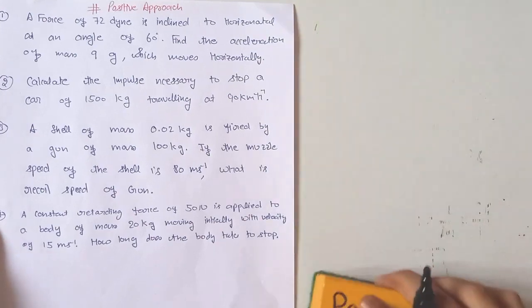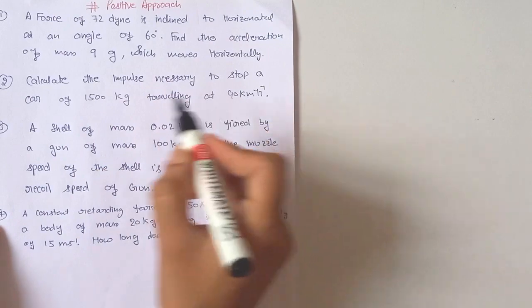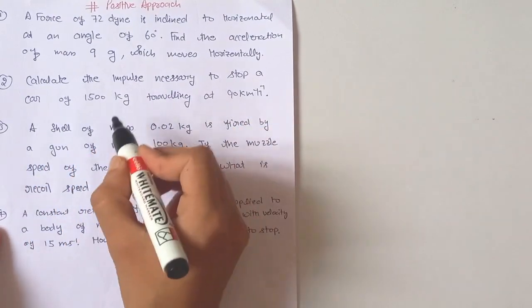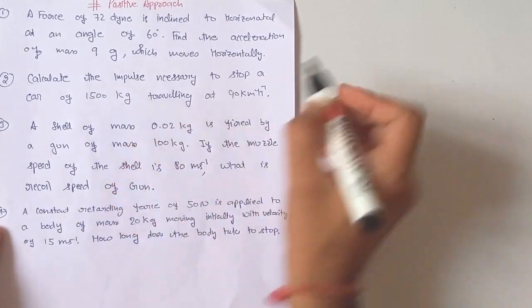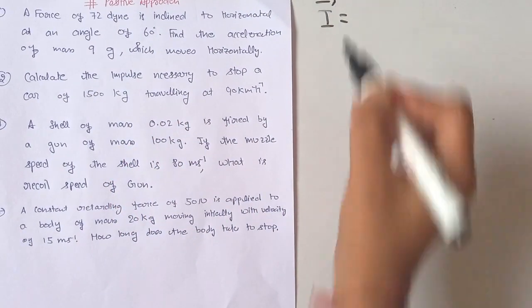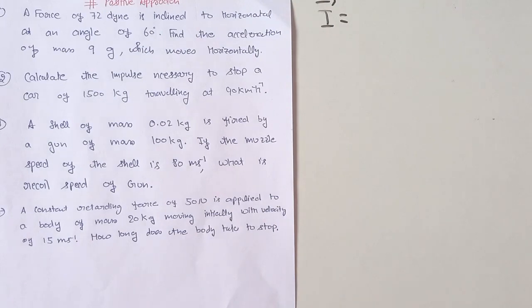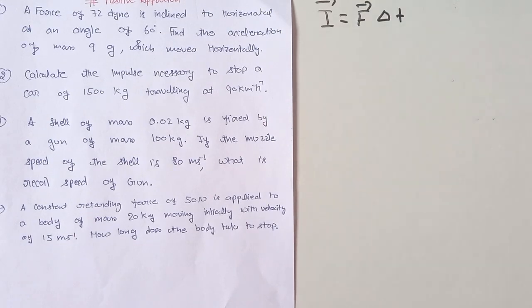Our second numerical is: calculate the impulse necessary to stop a car of 1500 kg traveling at 90 km per hour. We have to calculate impulse. We know that impulse is a vector quantity, and it is the change in momentum of a body. This is equal to the force multiplied by time.